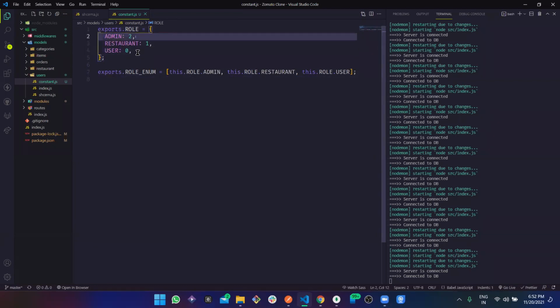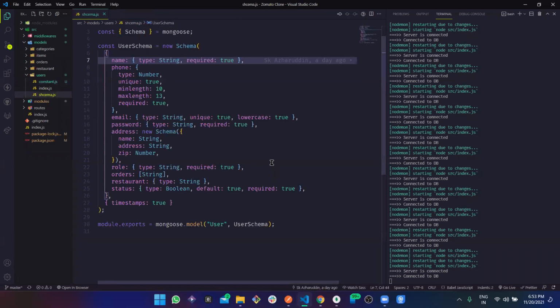But in our code base we explain that this is the admin, this is the restaurant and this is the user. The way we are using it, the regular user should be 0, a bit higher authority, which is restaurant, should be 1, and a higher authority, which is admin, should be 2, and so on. If we are going to add more user types, we can just manipulate it here. And why are we holding this in the enum as an array?